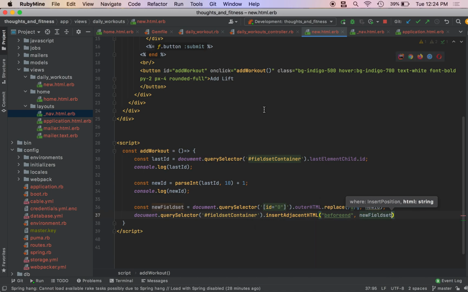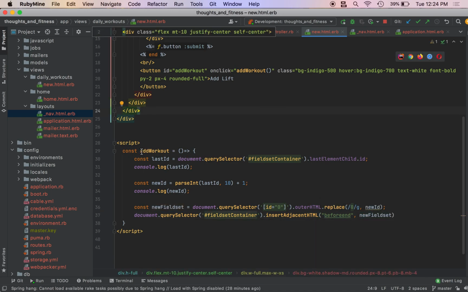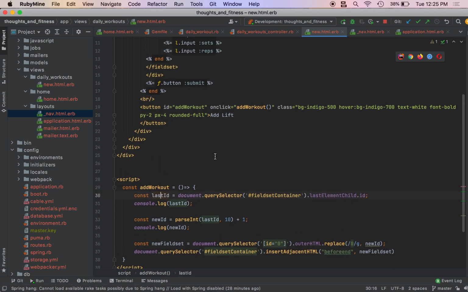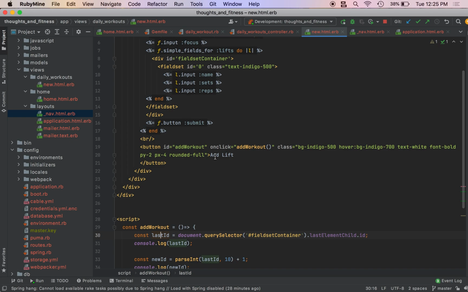All right, quickly what this does. So we see we have our addWorkout function. So every time this button is clicked, this addWorkout function is going to be executed. This is just the JavaScript syntax for naming a function. So what does this do? So we're going to get the last ID of our latest lift form. We do that with this line of code right here.